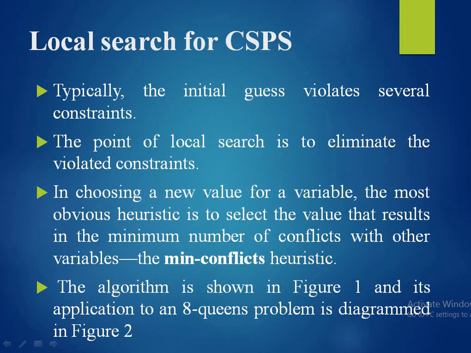Now, typically, the initial guess violates several constraints. The point of local search is to eliminate the violated constraints. In choosing a new value for a variable, the most obvious heuristic is to select the value that results in a minimum number of conflicts with other variables, which is known as the min-conflicts heuristic. The algorithm is shown in figure 1 and its application to an 8 queens problem is diagrammed in figure 2.